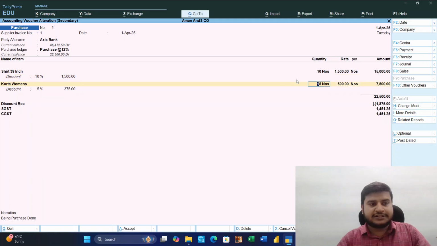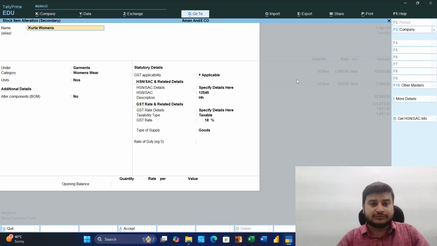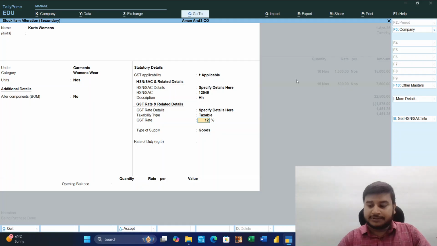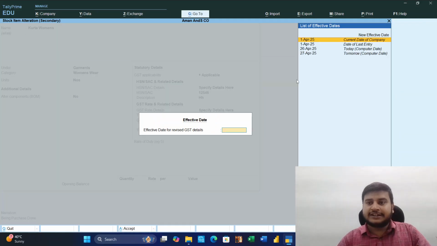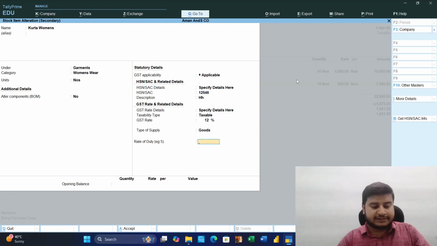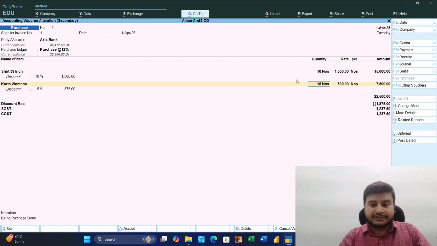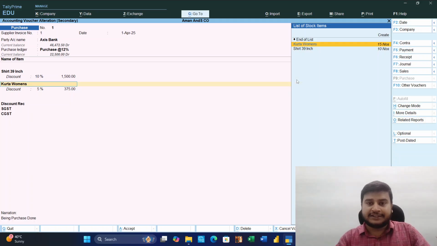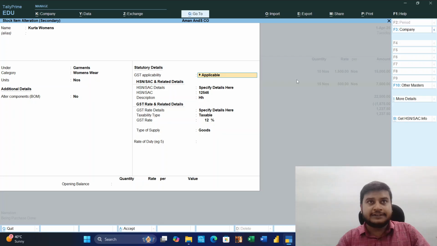But the kurta GST rate was 12%. Control A, yes. Then you can see the amount changes. It's 1237. Otherwise, it was 18%. It was 1400 something. Again, I will show you. Control Enter directly, we go into the ledger, and then 18%. Okay, now the amount is 1237.50.